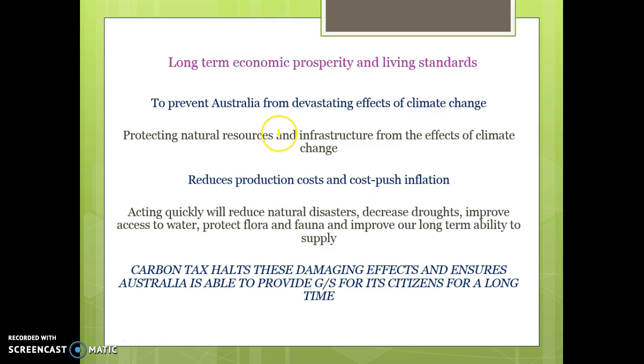In terms of the long term, these policies should help to prevent Australia from the devastating effects of climate change. So they should protect our natural resources and make sure that our infrastructure is not affected. And because it helps to preserve these resources, it'll help keep production costs low for firms, and it reduces the incidence of things like natural disasters and droughts. It'll keep increasing our access to water. It'll protect our wildlife, and therefore should lead to an improved ability to supply in the long term. So by halting the damaging effects of all of these things, it'll help to keep our aggregate supply at sustainable levels and make sure that the economy can provide goods and services for its citizens.